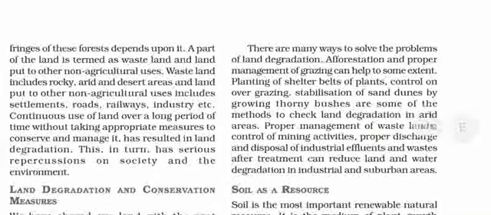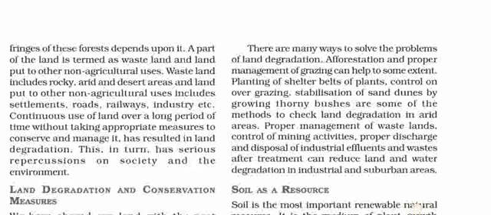There are many ways to solve the problems of land degradation. Afforestation and proper management of grazing can help to some extent. Planting of shelter belts of plants, control on overgrazing, and stabilization of sand dunes by growing thorny bushes are some of the methods to check land degradation in arid areas.